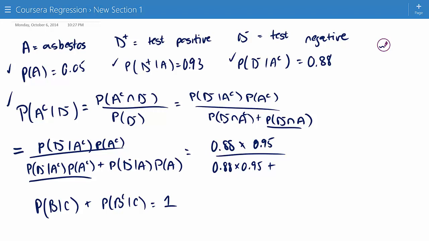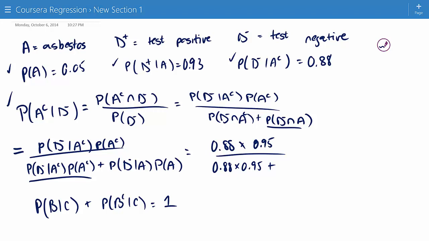The way to think about this is when I condition on something like C, then the probability works like a normal probability as long as everything is conditioned on C. So the probability of B plus the probability of B complement equals 1, just as if I didn't condition on C. And if I condition on C and keep C in every probability, then all the same rules of probability apply.